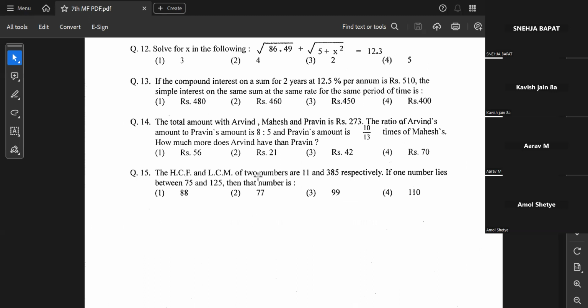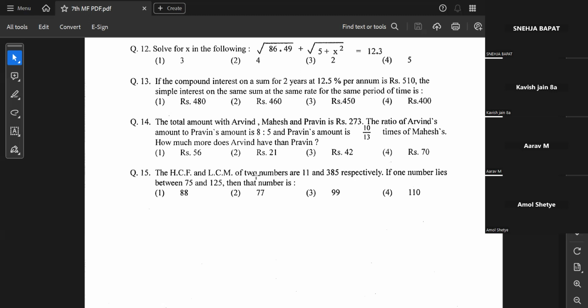HCF and LCM of two numbers are 11 and 385 respectively. One number lies between 75 and 125. Then that number is how much? Acha. That number which is lying between 75 and 125 is how much? Sir, I know the answer. So I'm assuming you will have to find an integer which is a factor of 11 multiplied by 385. That's what you might have done, right?